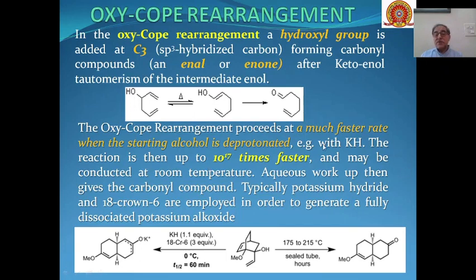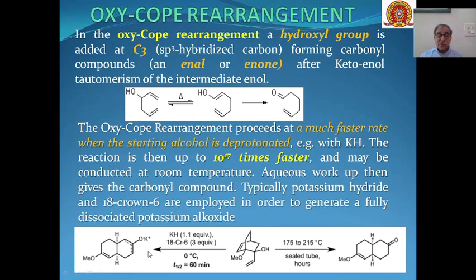For example, if we use potassium hydride as the base, the rate of reaction increases 10 to the power 17 times more than under normal circumstances when there is no base present.